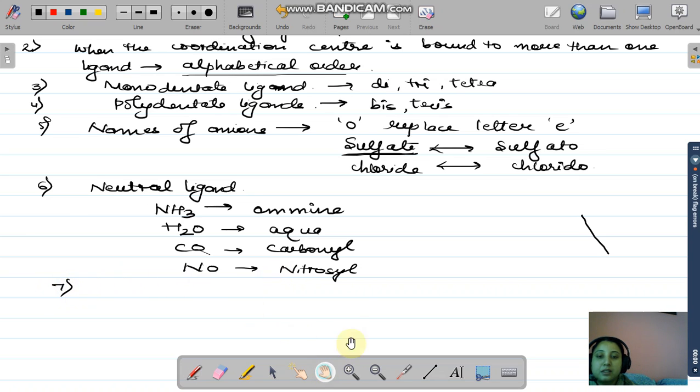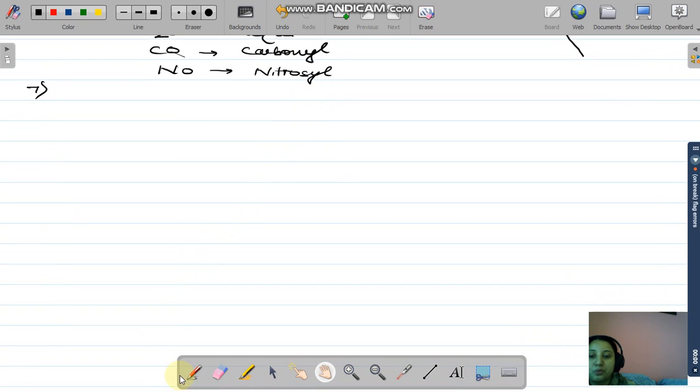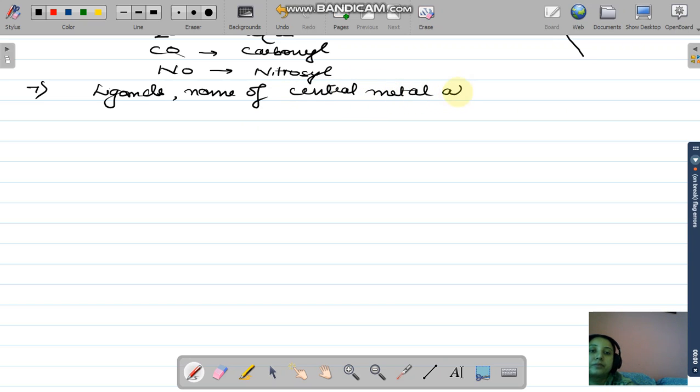Now the seventh rule says what? Seventh rule क्या कहता है? That after the ligands are named, पहले आपने किसकी नेमिंग करी? Ligands की. Then after that, ligands लिखने के बाद you are going to write down the name of the central metal atom. Okay.